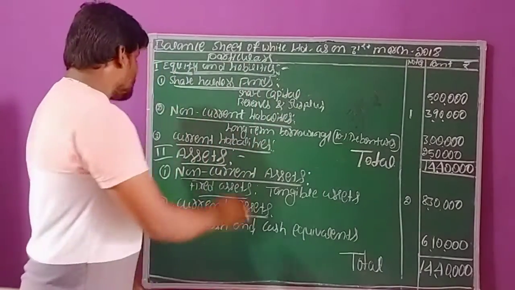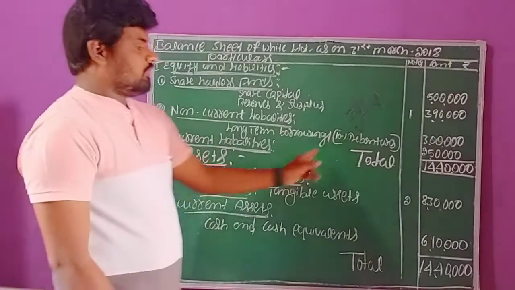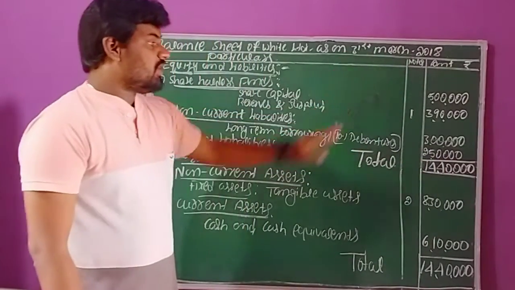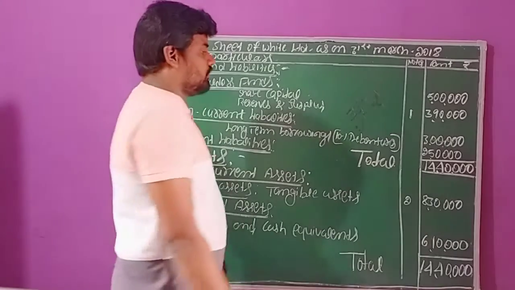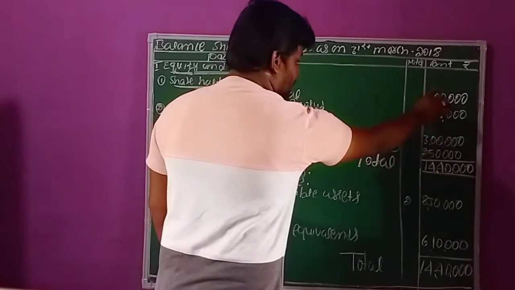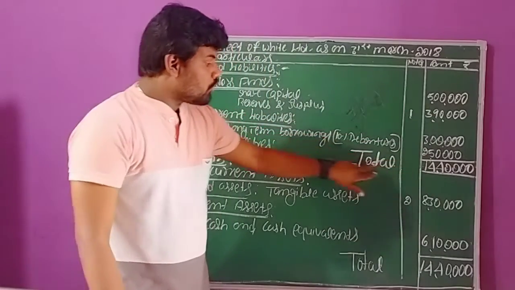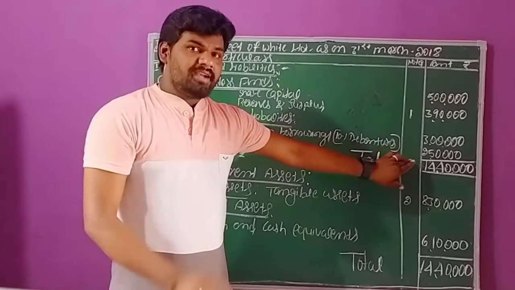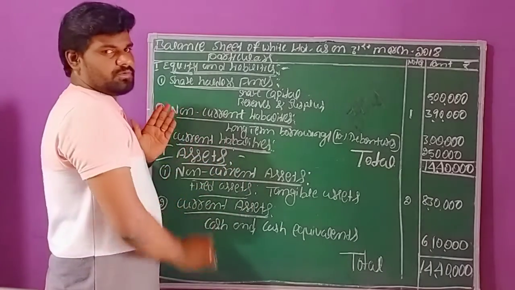The next one, current liabilities. Current liabilities, they directly gave 2,50,000 rupees in the question. We can record 2,50,000 rupees. So, this is the information regarding equity and liabilities. Now, we need to make the total balance: 5 lakh rupees plus 3 lakh 90 and 3 lakhs plus 2 lakh 50. The total balance is 14 lakh 40,000 rupees. This total balance we can call total equity and liabilities. So as of now we have completed 50% of the solution.